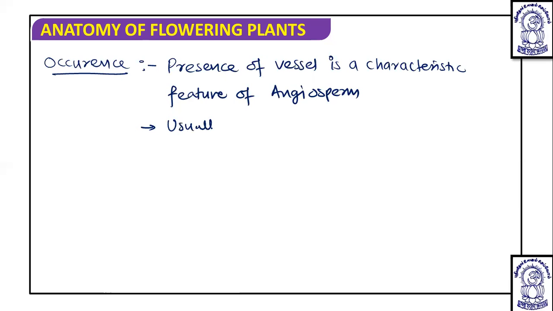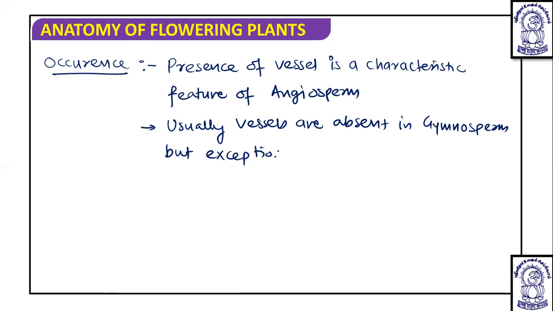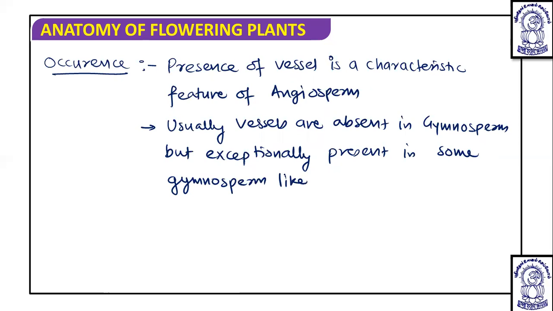Usually vessels are absent in gymnosperms, but they are exceptionally present in some gymnosperms like Ephedra, Gnetum and Welwitschia. These three are members of the order Gnetales, the last advanced order of gymnosperms, as we have discussed.